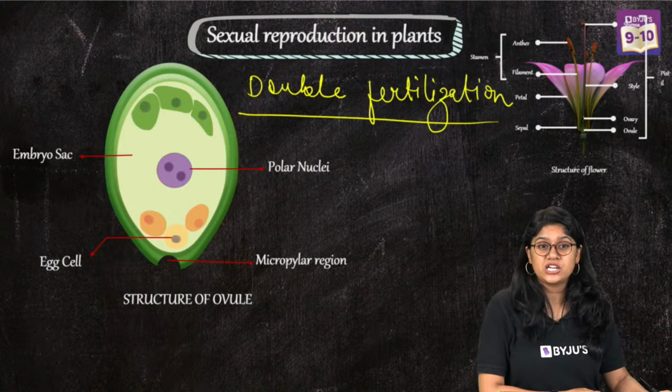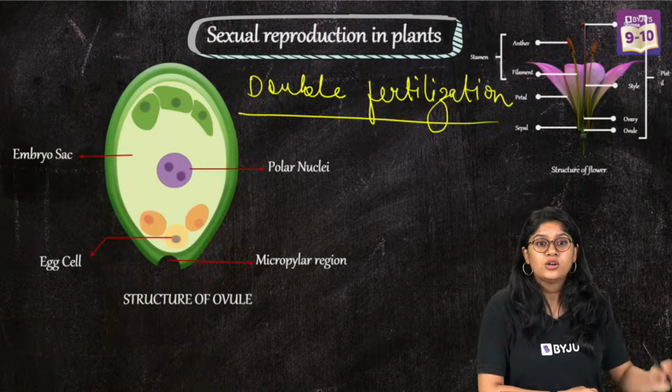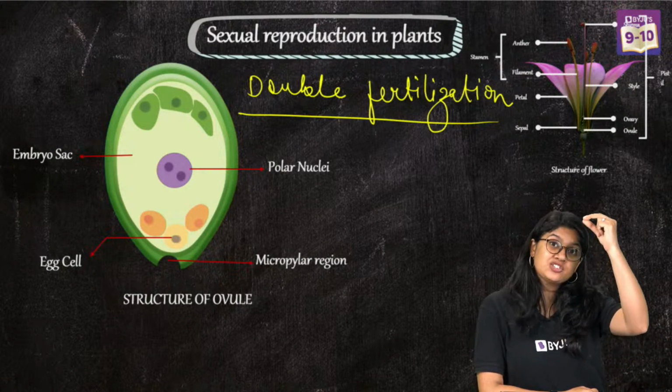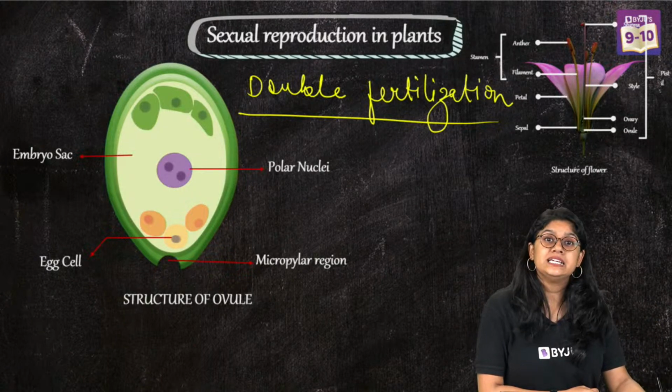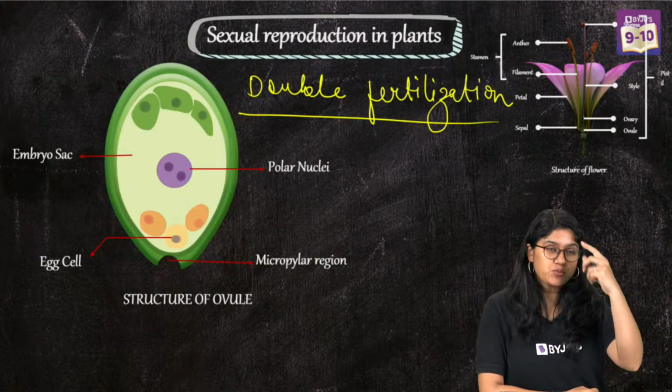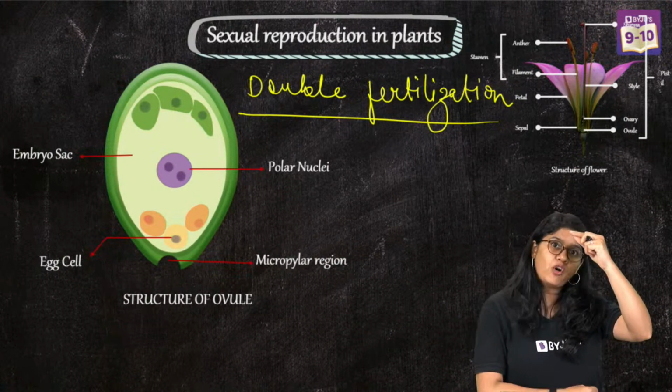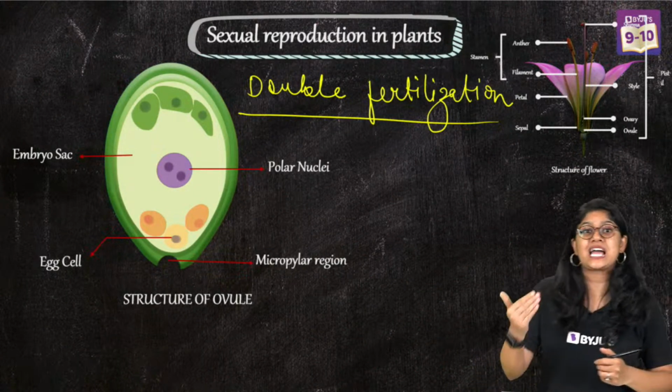Double fertilization occurs right after the pollen grains drop or stick on the stigma. What we'll see is that it will start forming a tube, and the tube formation we'll see in the style.